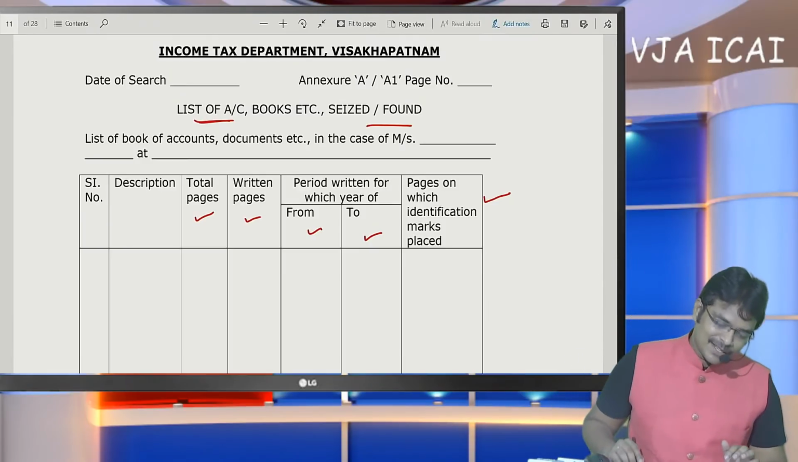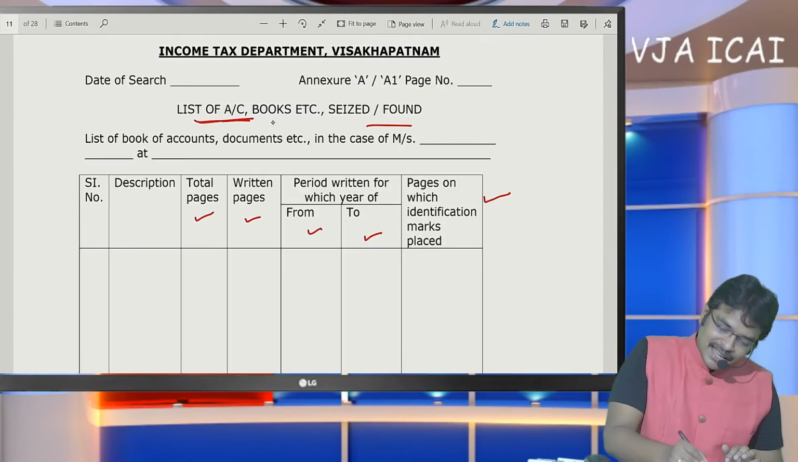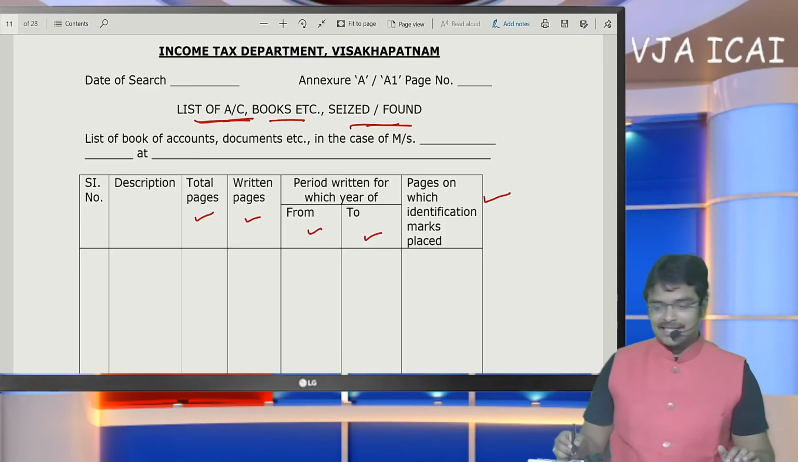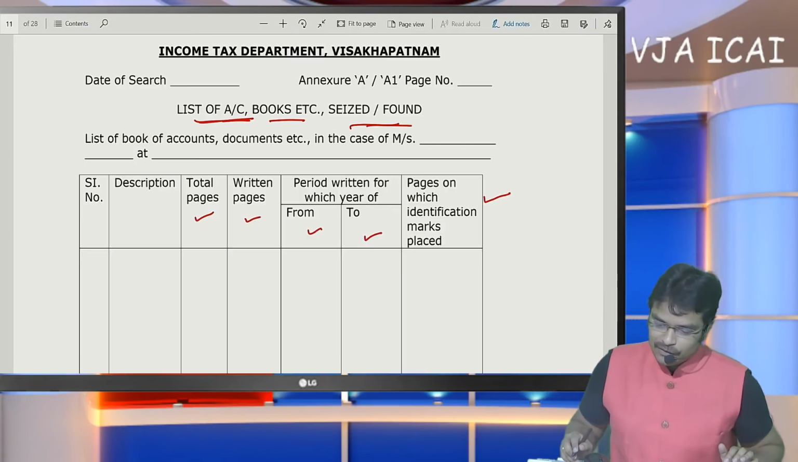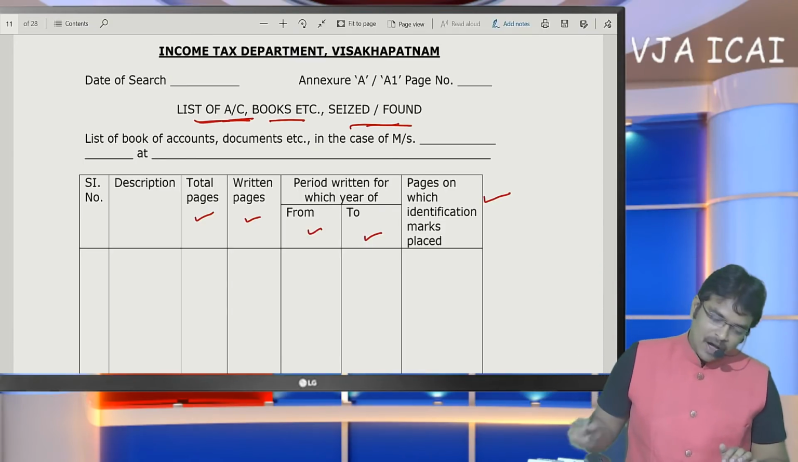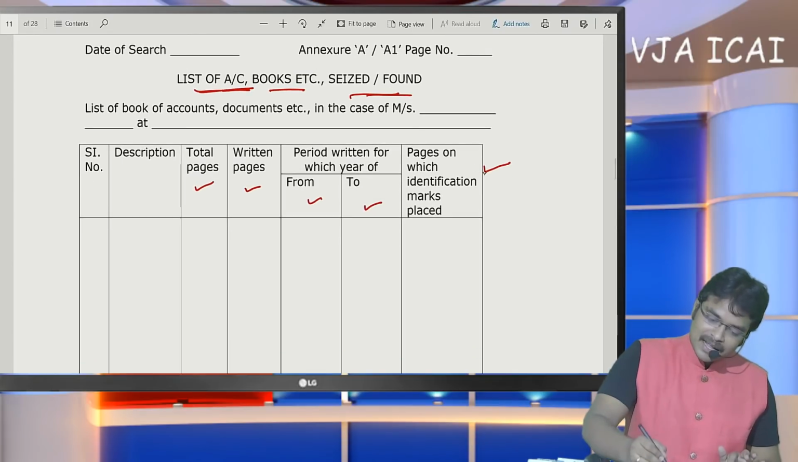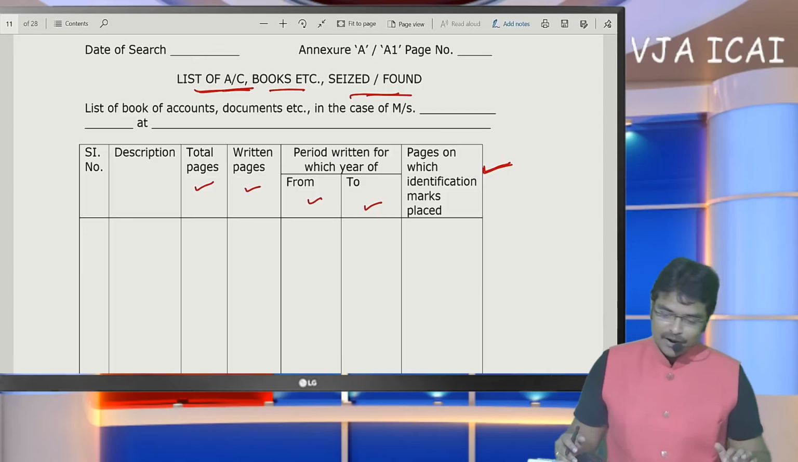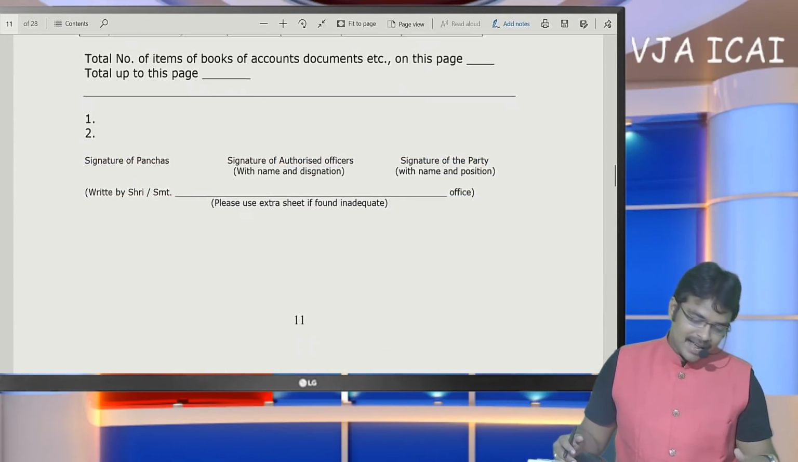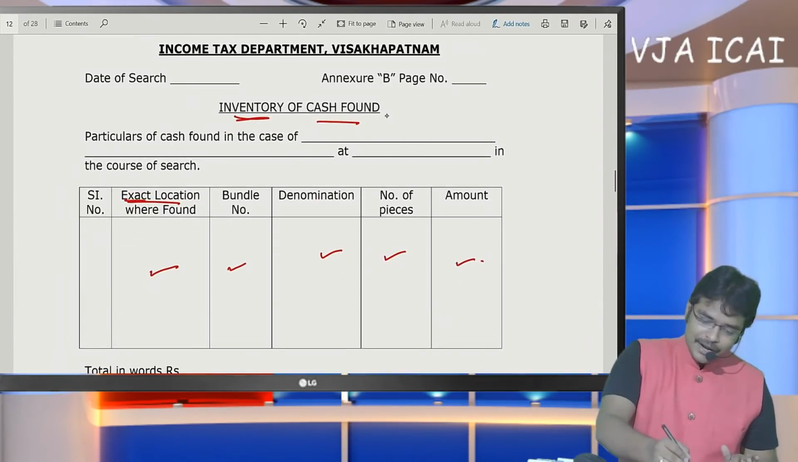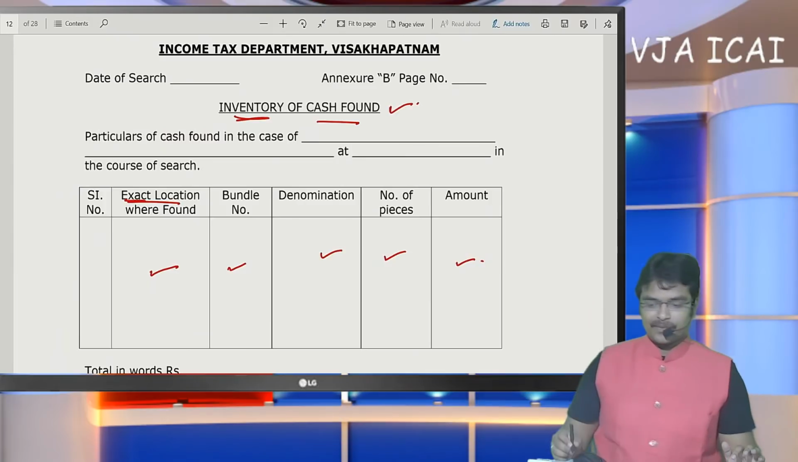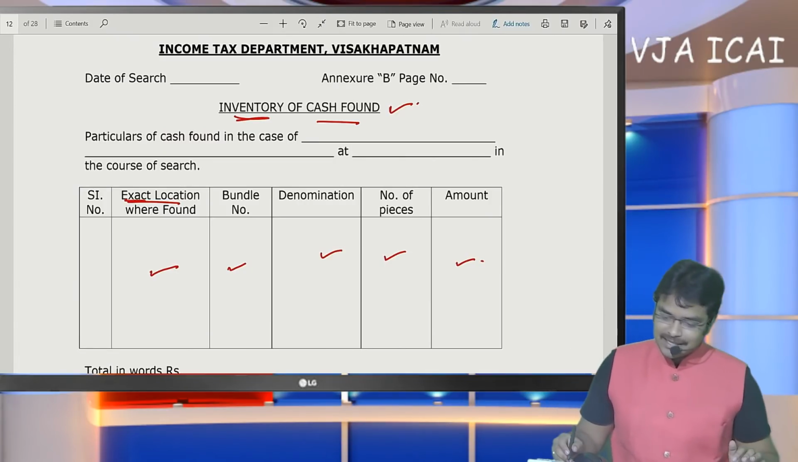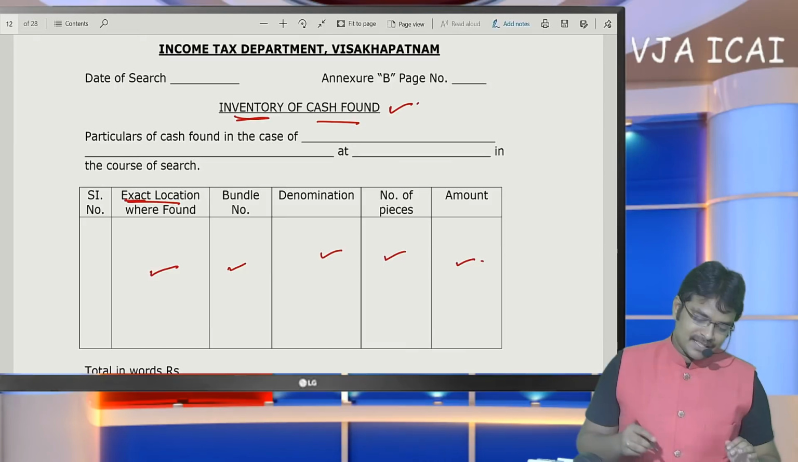So in case of Panchnama, first, the list of books which were seized has to be identified. From which place to which place, how many books were seized, and the place of marks of identification has to be completely recorded. Then the inventory of the cash found has to be done. How much cash has been seized should also be presented here.